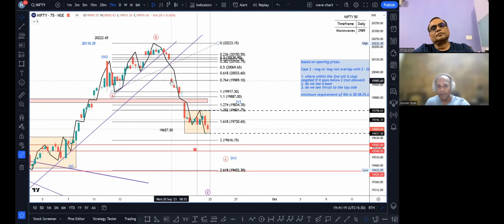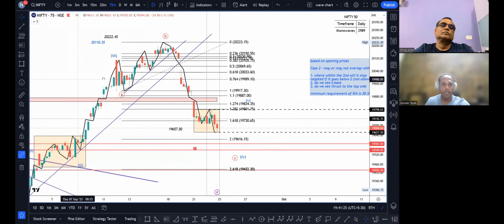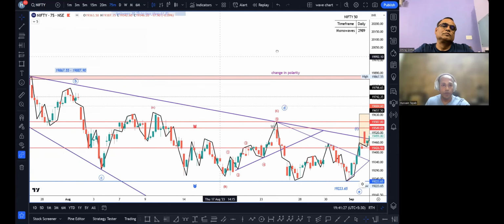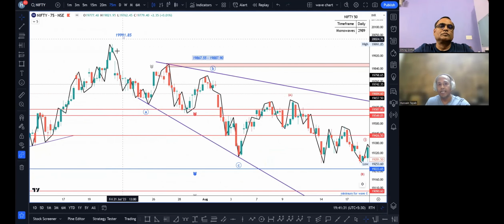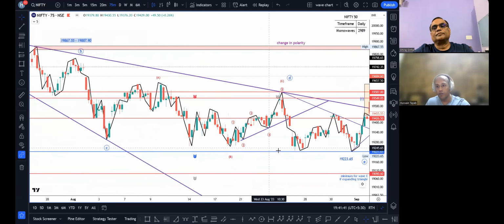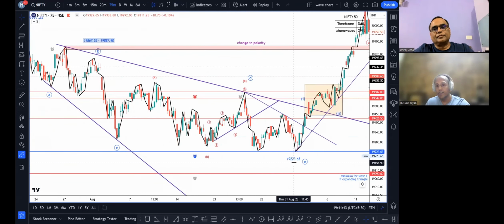I have seen this many times in the past, one very recently. I'm going to just share with you from the previous ATH of 19991. We had this gap down. This ended our third wave, and then we continued down for our fourth wave, which we ended at 19223.